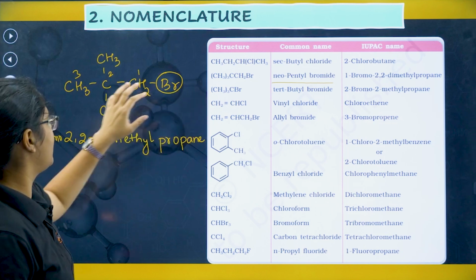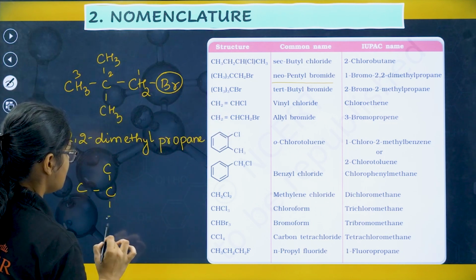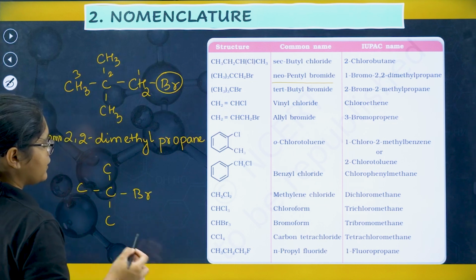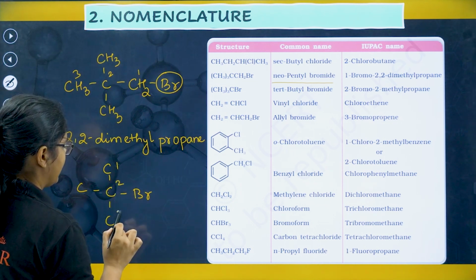Next, if you see, I have just CH3 like this, and then I have Br, then you can name it as 1, if you just name 1, 2 and 3, right?